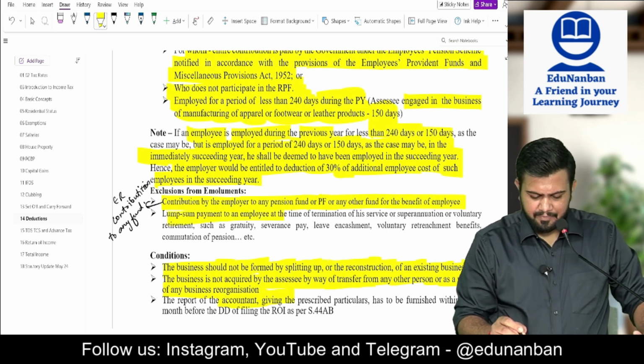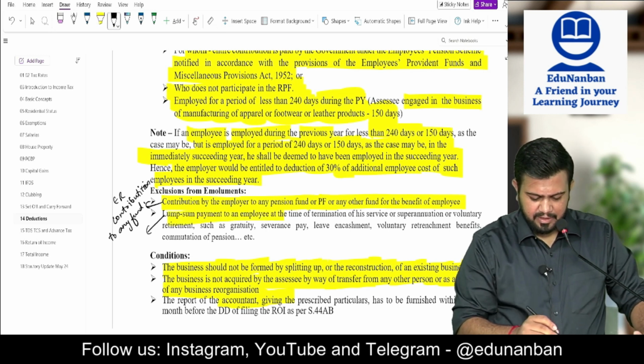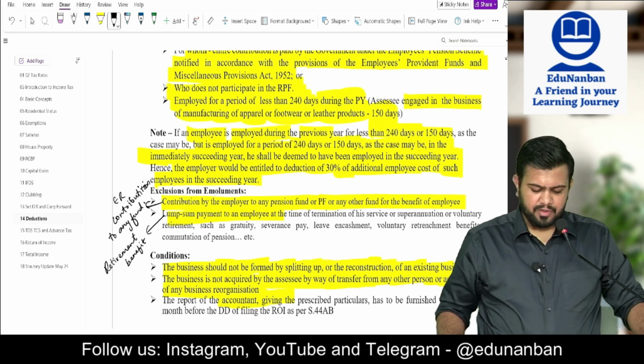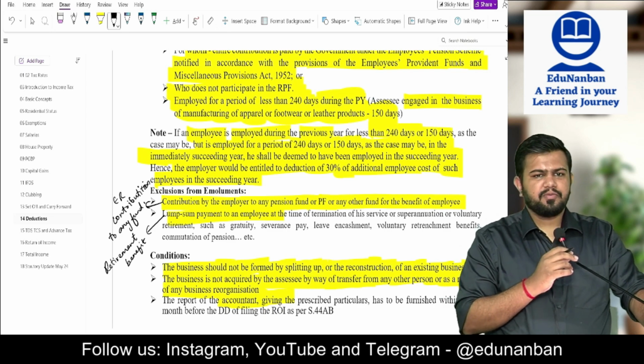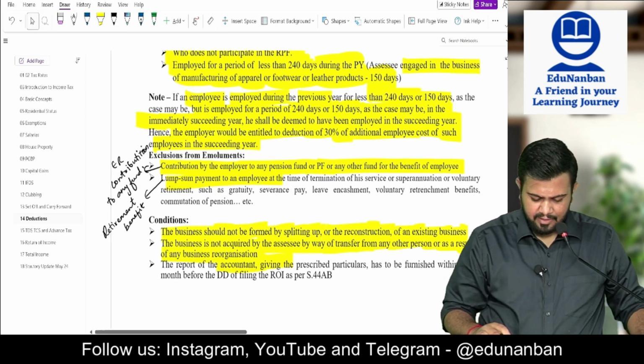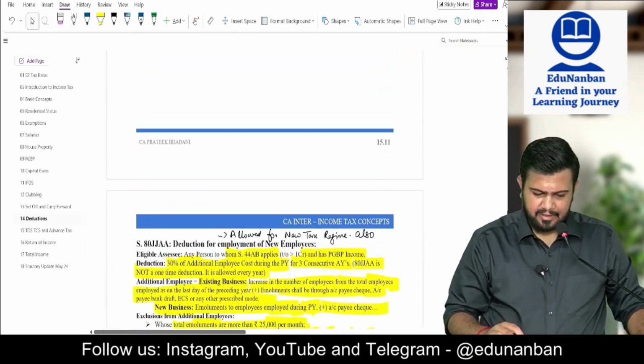Then lump sum paid, this is nothing but retirement benefit, should not be included. So employer contribution is not included in salary, retirement benefit is not included in salary. All the others will be included in salary.